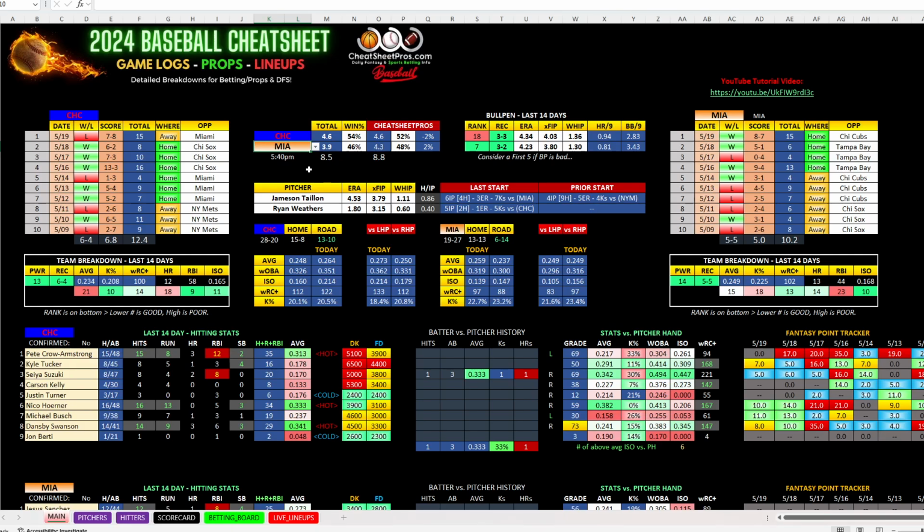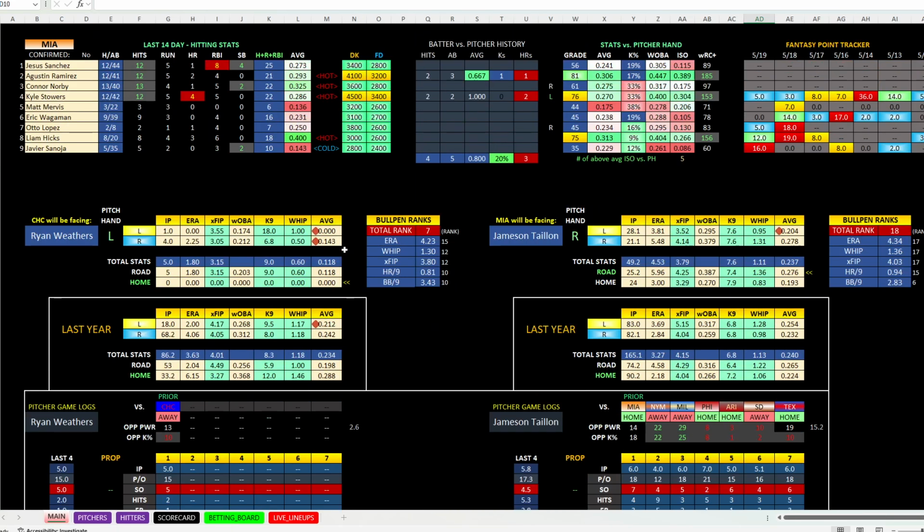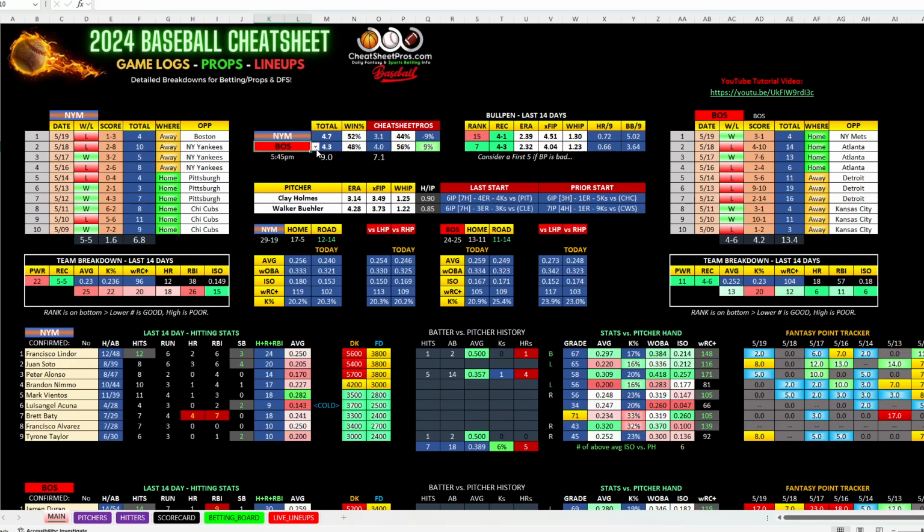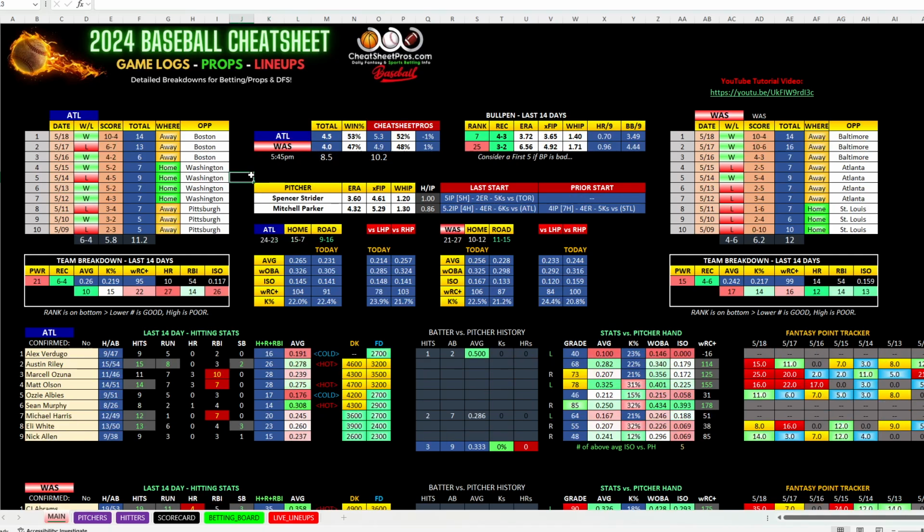Miami, Chicago, kind of the same way. Miami's getting hot. They've won 4 of 5 games, and look at this: 8 runs, 9 runs, 5 runs. They've been putting some runs on the board. These 2 pitchers, I don't really want anything to do with them. Nothing on this game really jumped out at me that I saw as an edge that we could jump onto. Boston, Mets, that'll be a back and forth series. Didn't want anything to do with that.